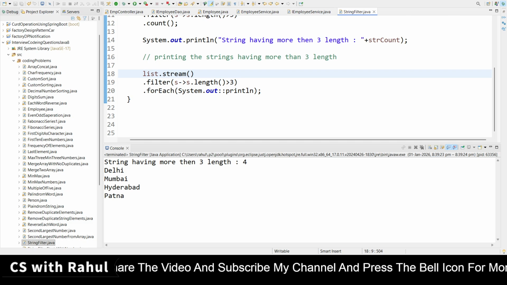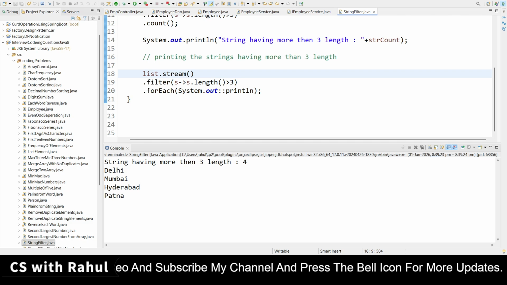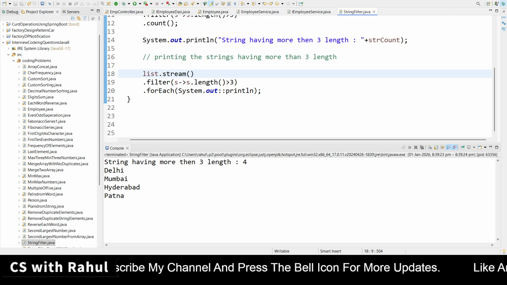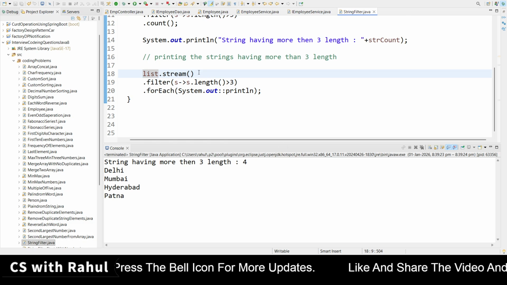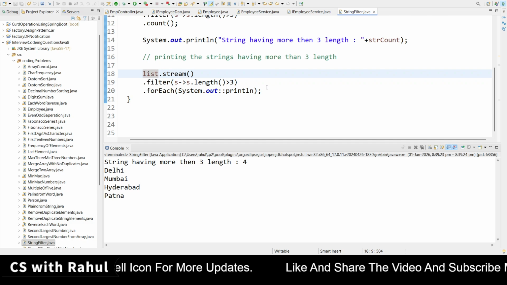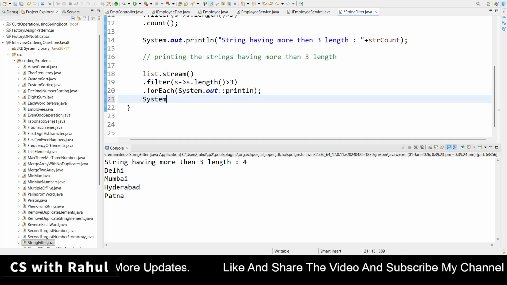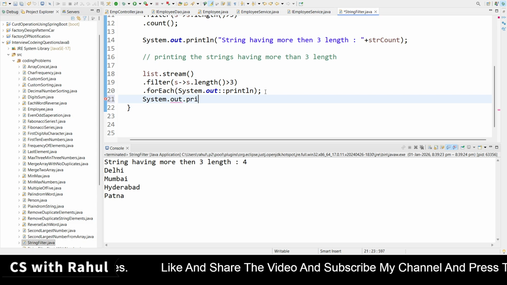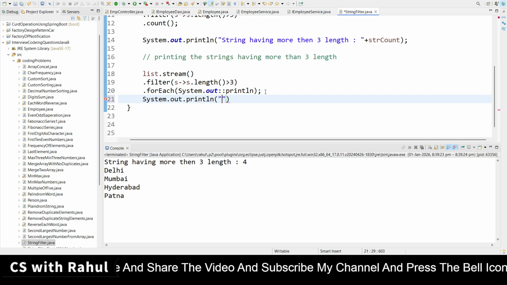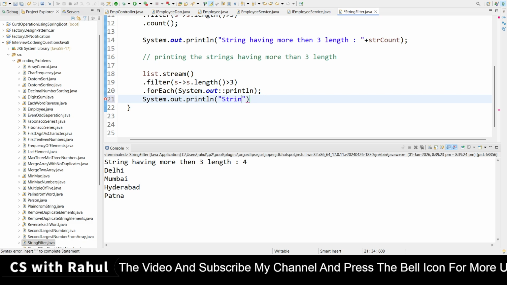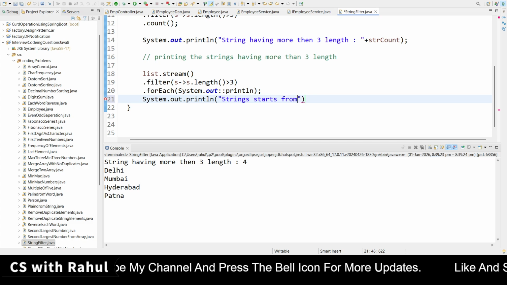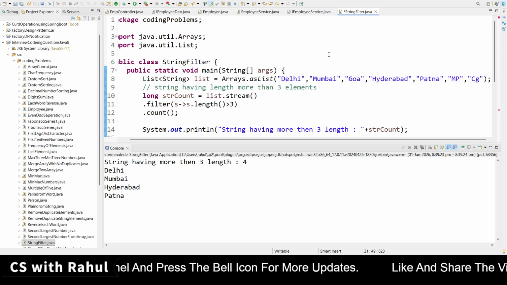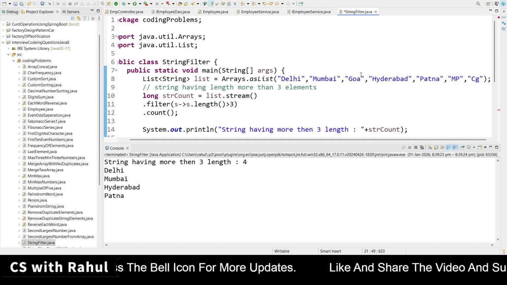In this also we will filter, but we will look for any string starting from a particular character. Like, System.out.println, and I'm printing here the strings that start with, let me check, like Patna and Pune.